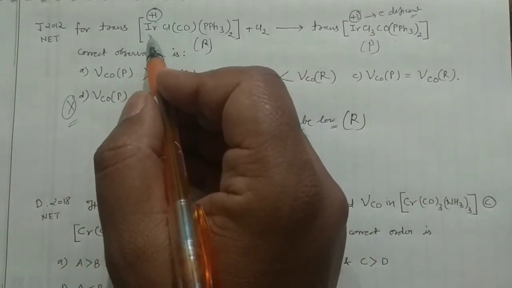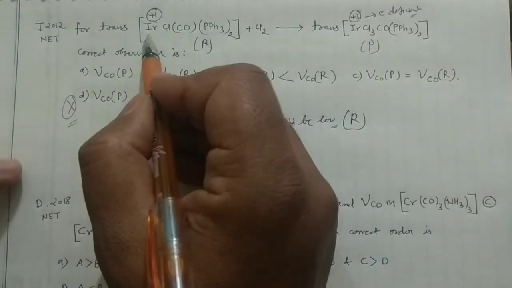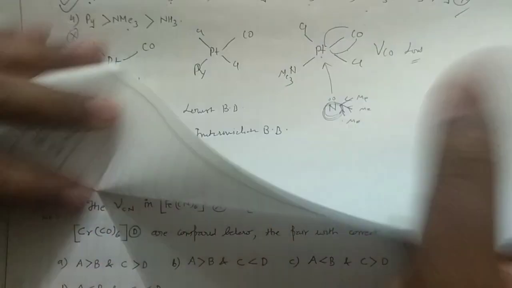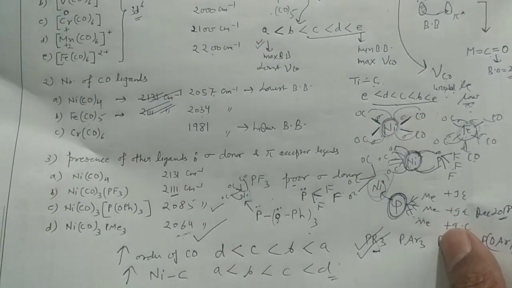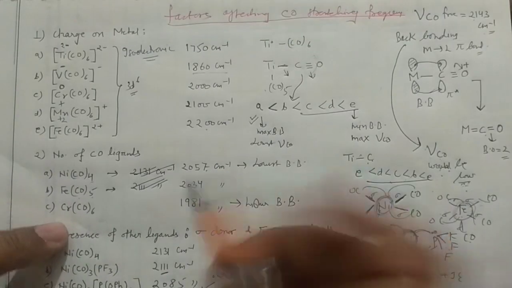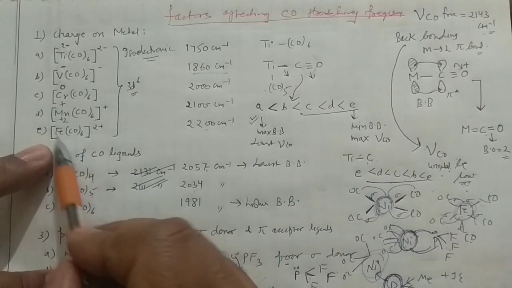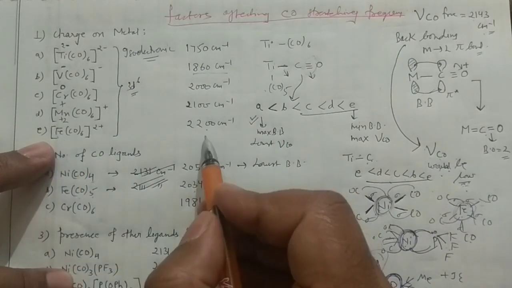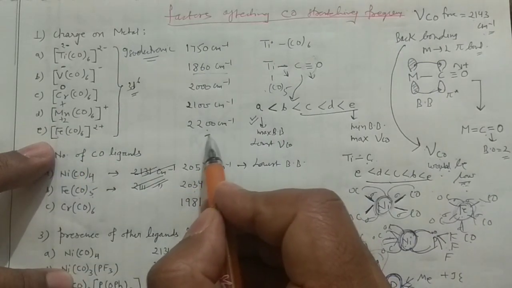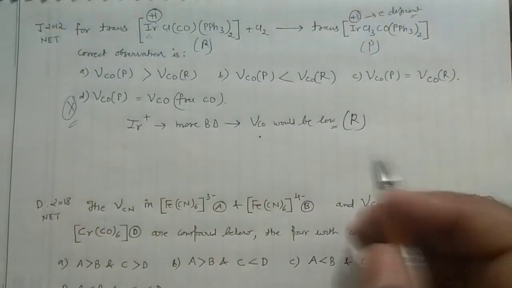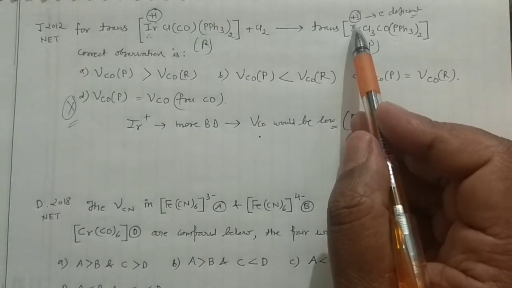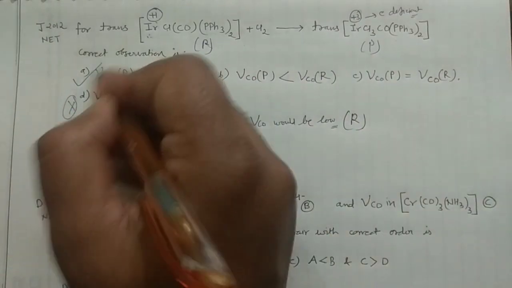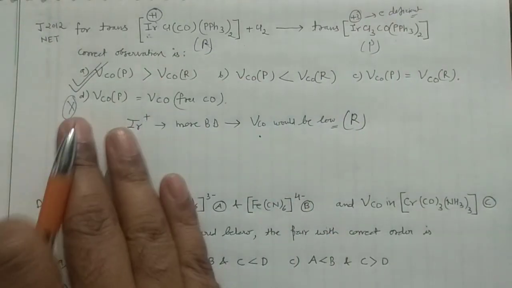Let me recollect what I want to explain here. It is in +1 oxidation state. It is electron deficient. To explain this one, I can go here. In that case you can see here, it is having higher positive charge. That means higher positive charge, higher carbonyl stretching frequency. So it is having the higher positive charge, it will have the higher carbonyl stretching frequency. So you can check here, this would be the answer. You can go in that manner.